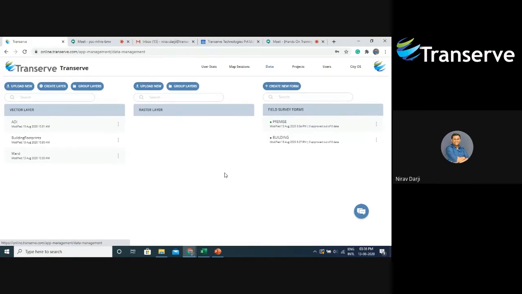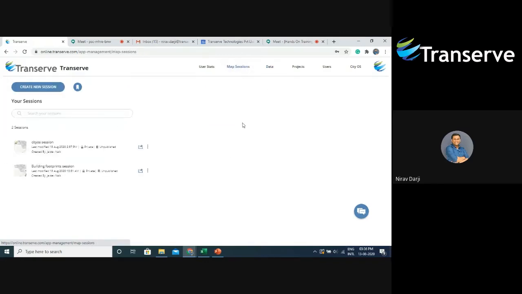Thank you, Jaydev. Now I will be showing you all how to visualize the data. Once you create a project, surveyors are assigned the forms. Now surveyors can log in to our application and collect data for those forms. Once the data is collected, map sessions are used to visualize the data.